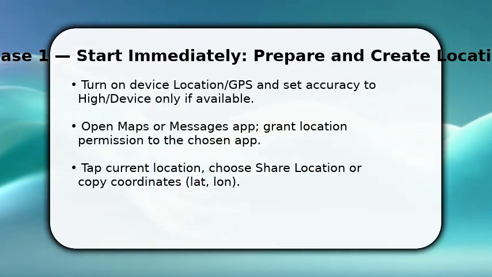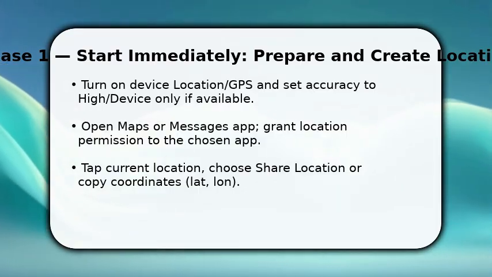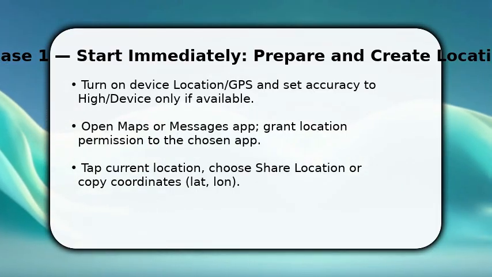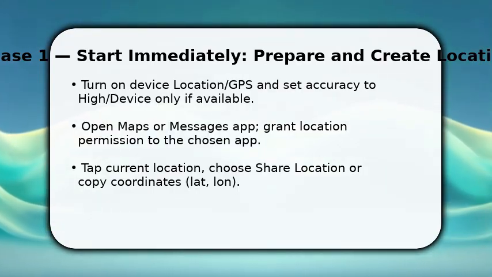Tap the blue dot or My Location and create a share action or copy the coordinates, latitude and longitude, so you control the format. Once done, choose whether to send a static point or enable real-time sharing. Make that decision now, since it changes the next steps.